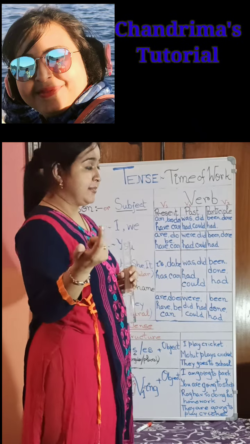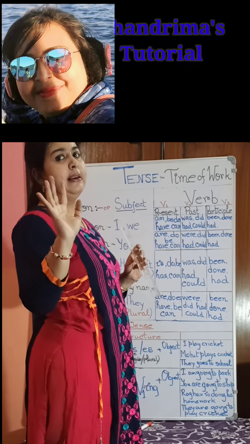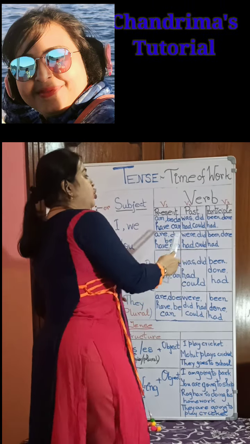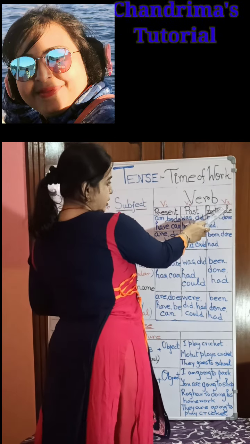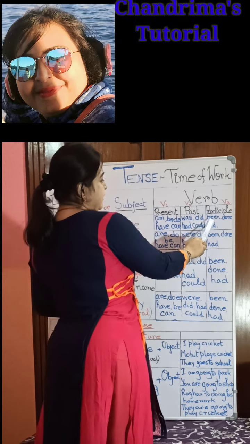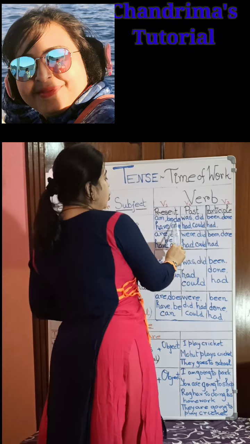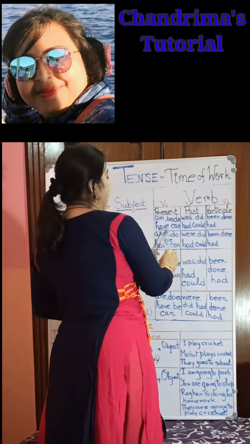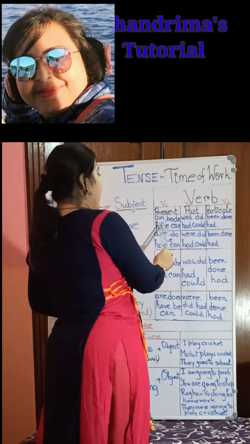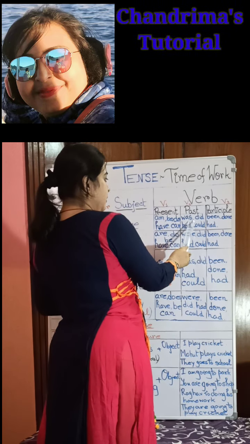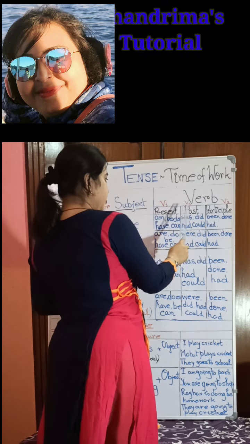And past participle means the work you have already done earlier. That shows the participle form, the verb's third form. That's why I have written V3. What are those? Be verb becomes been, do verb becomes done, have becomes had. Is it clear? Am, was, be, been.